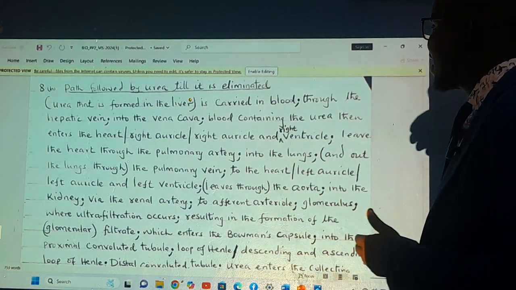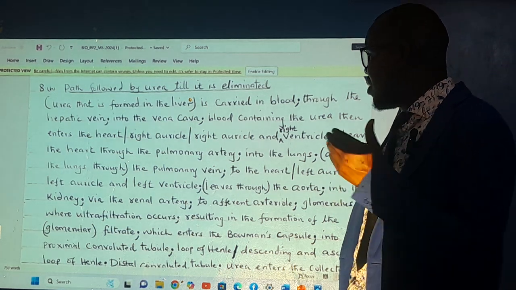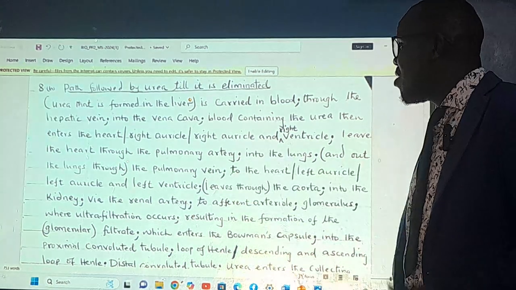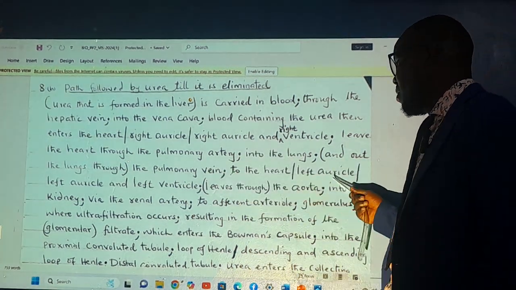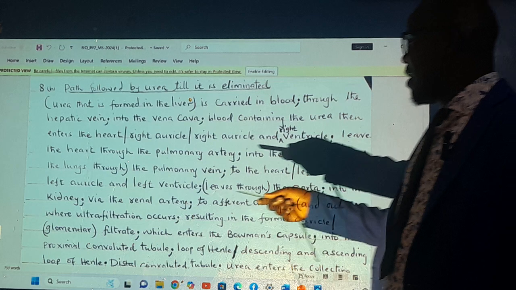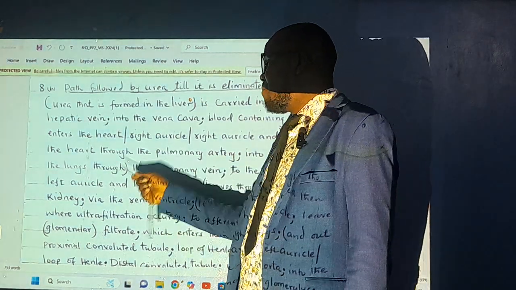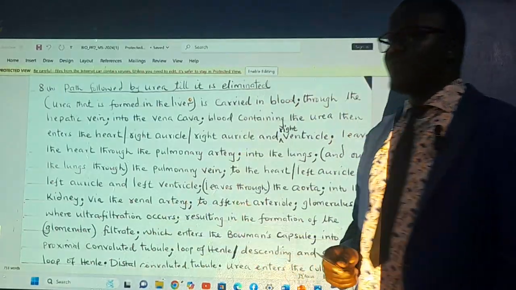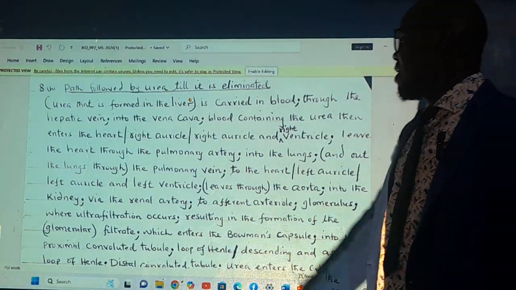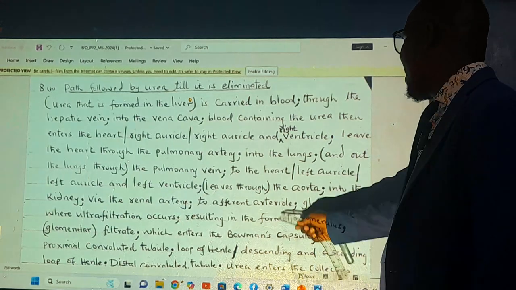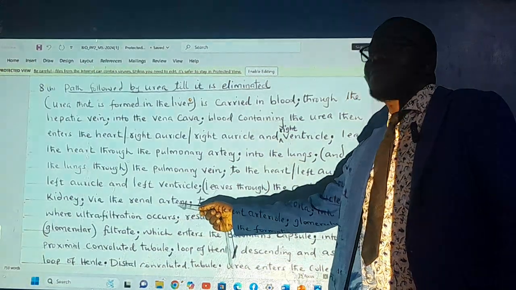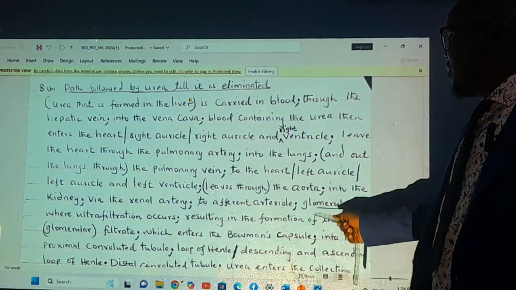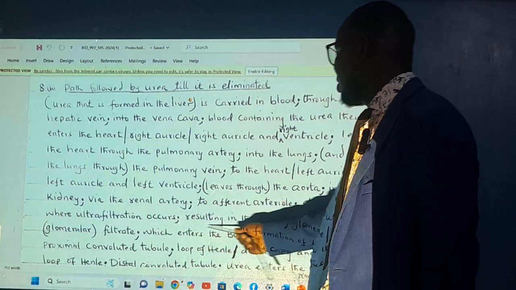From that point, it leaves the heart through the pulmonary artery, through the semilunar valve, into the lungs, and from the lungs through the pulmonary vein to the heart through the left auricle, and from the left auricle to the left ventricle through the bicuspid valve. It leaves through the aorta through the semilunar valve into the kidney, that is via the renal artery to the afferent arteriole. The renal artery is a branch of the dorsal aorta. From that point, the afferent arteriole goes to the glomerulus, where filtration occurs,